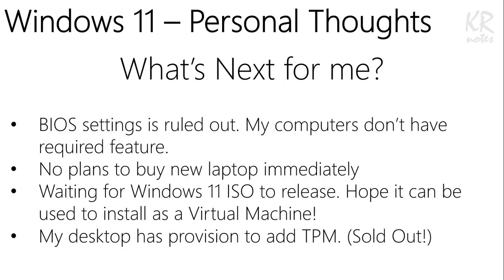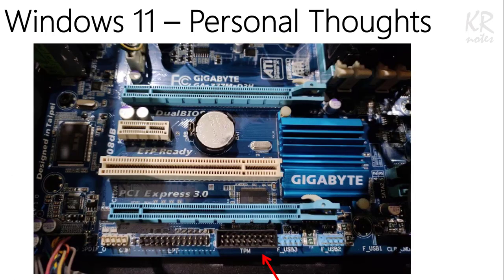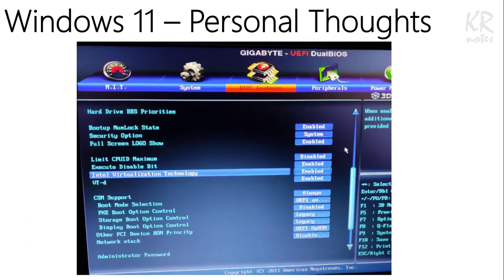I have no plans to buy a new laptop immediately. I will wait for Windows 10 ISOs to be released, which can work as a virtual machine. My desktop has provision to add TPM, but this accessory is sold out and not available anywhere. I will share all useful links and details about the Why Not Win 11 tool in the video description of this YouTube video.